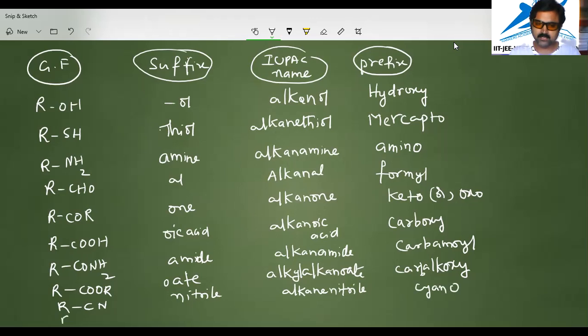And last, RNC is there, that is isonitrile. Alkane isonitrile is the IUPAC name.